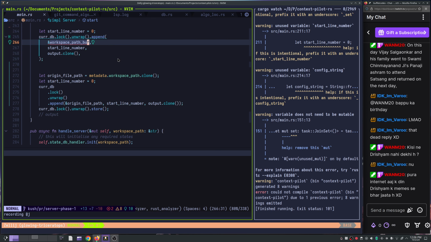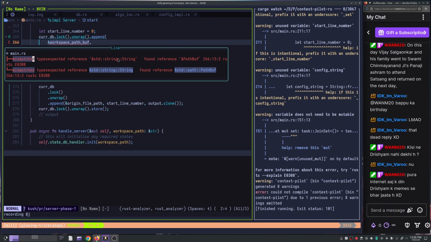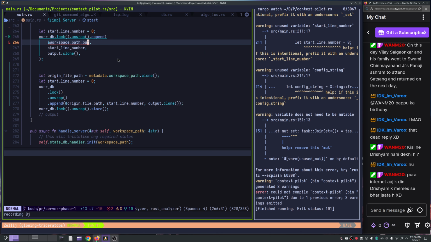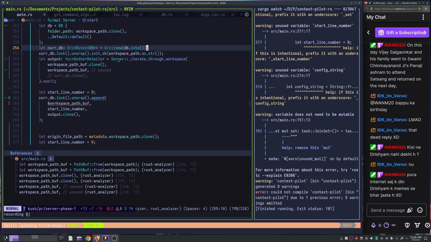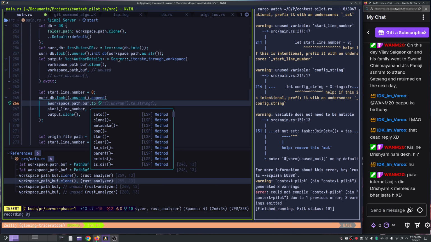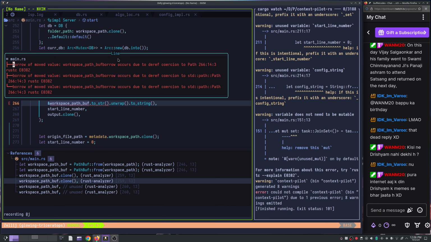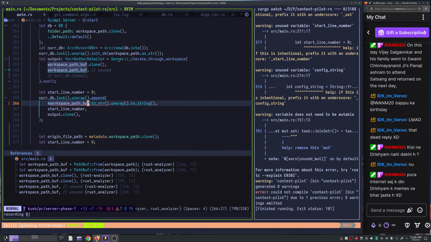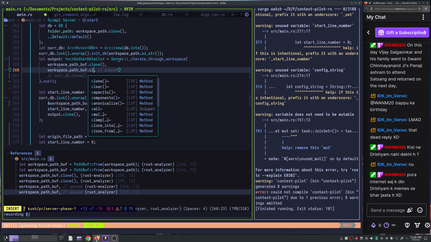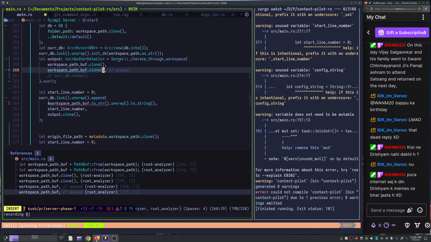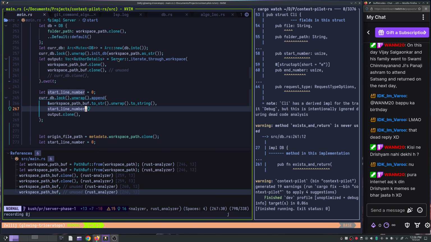So what did it expect, sorry? The, okay, it expected difference stored string, found difference found path buff. Okay, so in this case, can I just do dot to star? Yup. No, okay, this is the problem, right? So here you're already doing it. I seriously think that we should get rid of that.